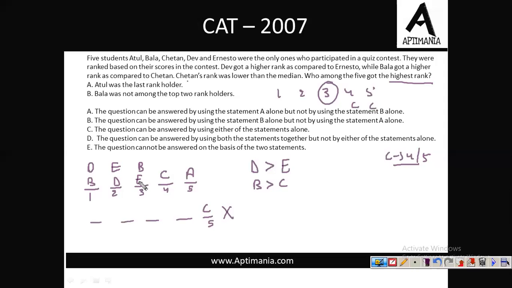D must be greater than E. Both conditions are satisfied. So using this information alone, we cannot answer this question of who got the first rank. Now let us try to use the second statement. B was not among the top 2 rank holders.